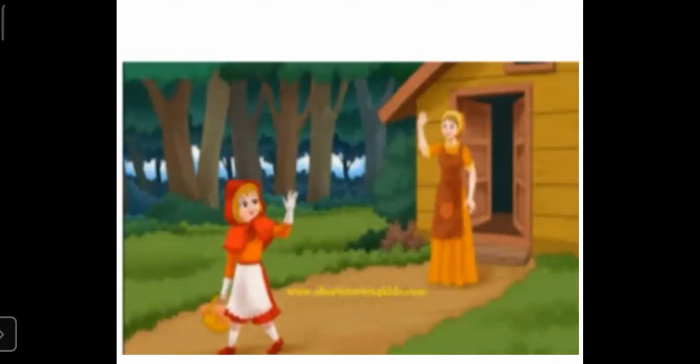Most of you have already learned about this story in your earlier class. Okay, all of you pay attention. First, I will explain the story to you. In this story, you can see one child is going to meet her grandmother because her mother tells her to go and meet her grandmother.